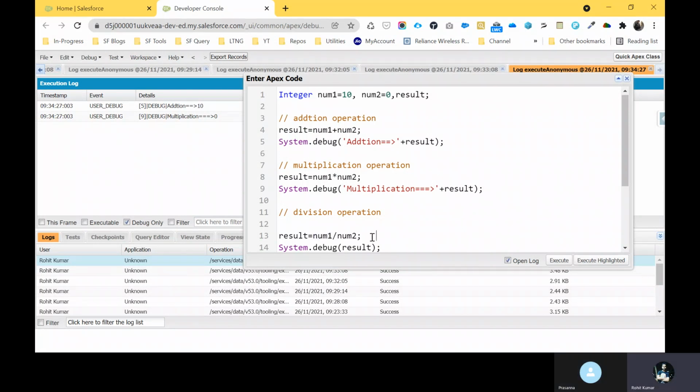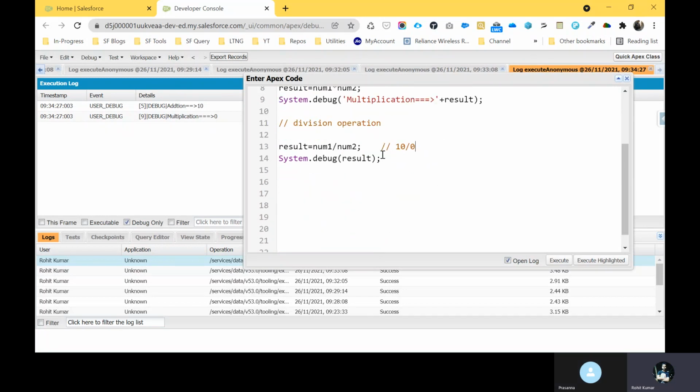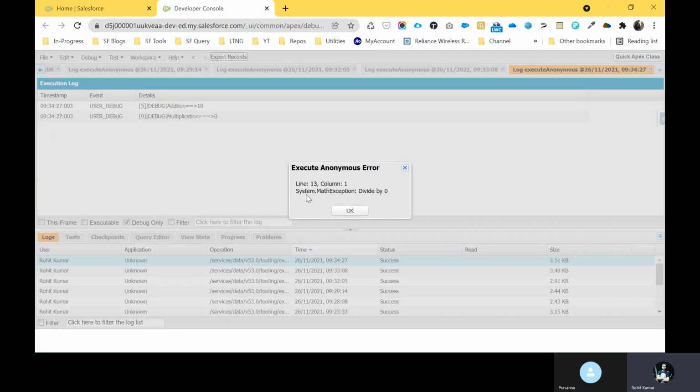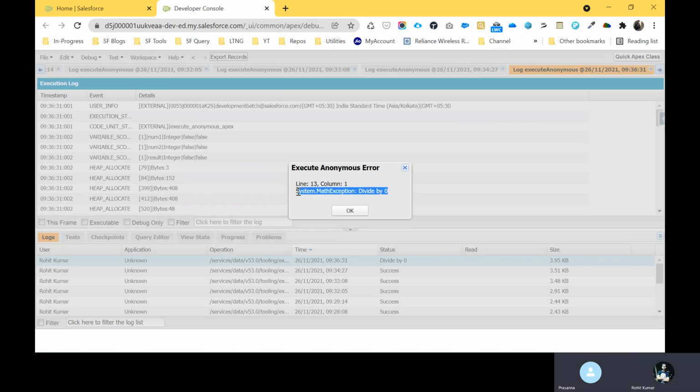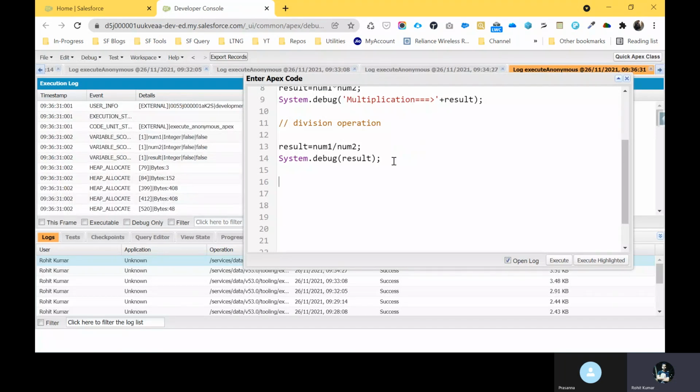So if you divide 10 by 0, is it valid or not valid? It's not valid, so that's why I will get an error. What is the error? Just execute this and you can see System.MathException: divide by 0. So it's throwing me an error. We cannot divide any number by 0. Please keep that in mind.